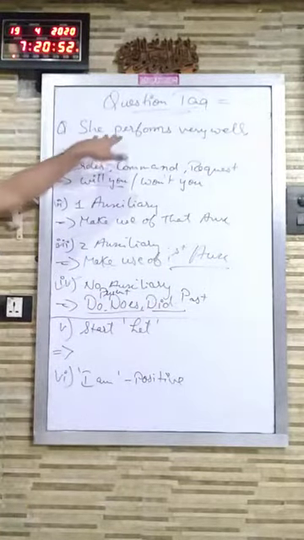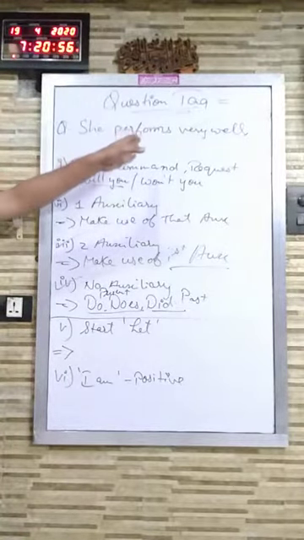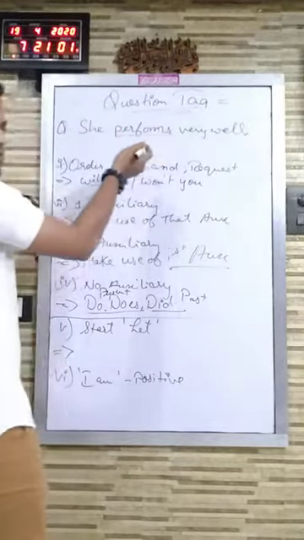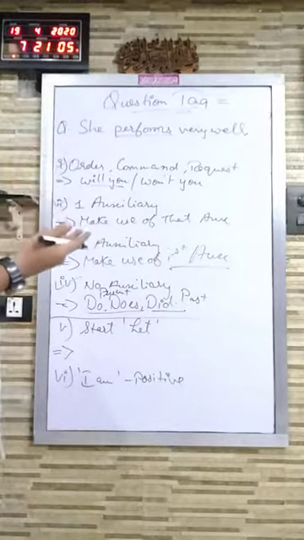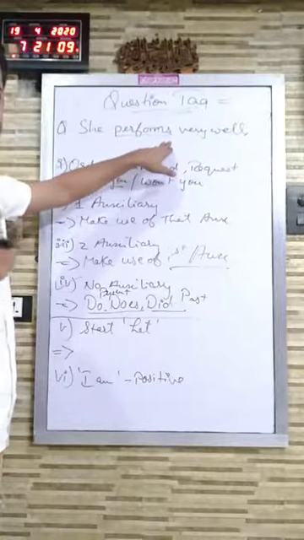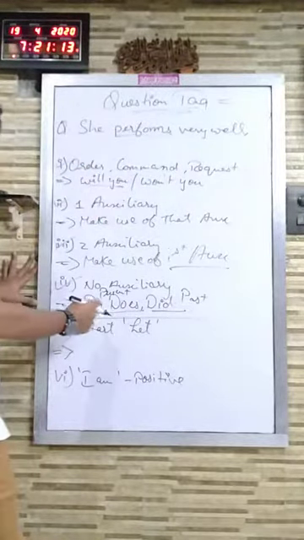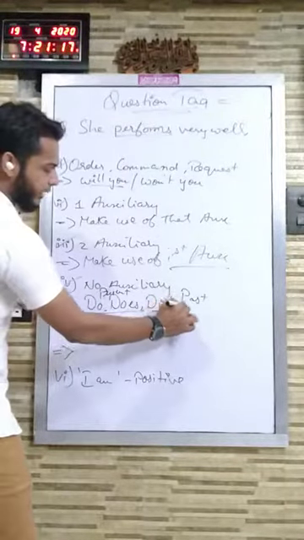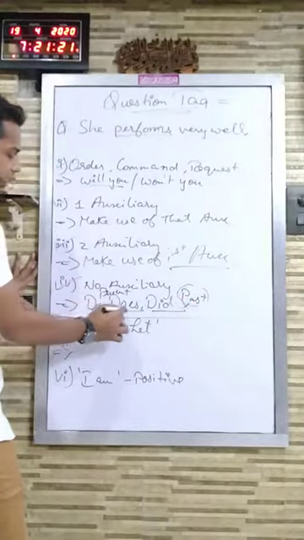Now in our example, see whether the sentence is present or past. How will you understand? See the verb. Performs is the verb. It is in present tense, it is performs. If it would be in past tense, it would have been performed, with ed added to it. So it is present tense. Clear? Did won't be coming because did comes in past tense. And our sentence is in present tense, so do or does will be coming.